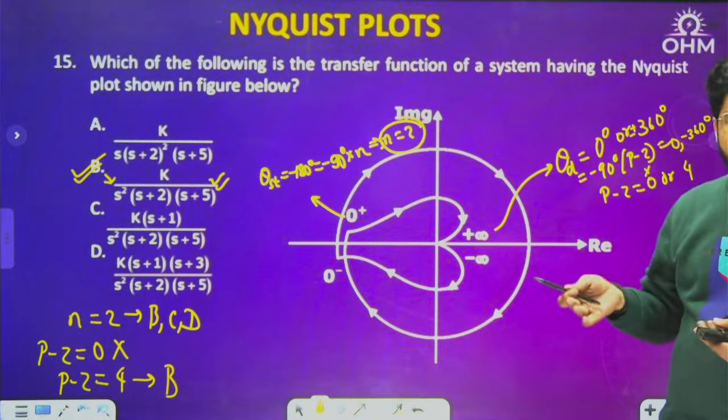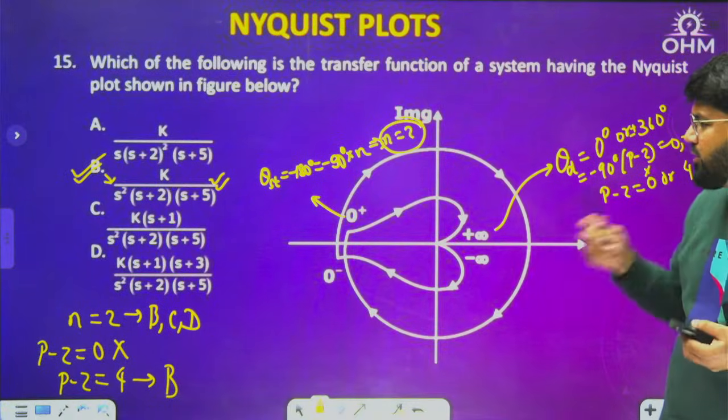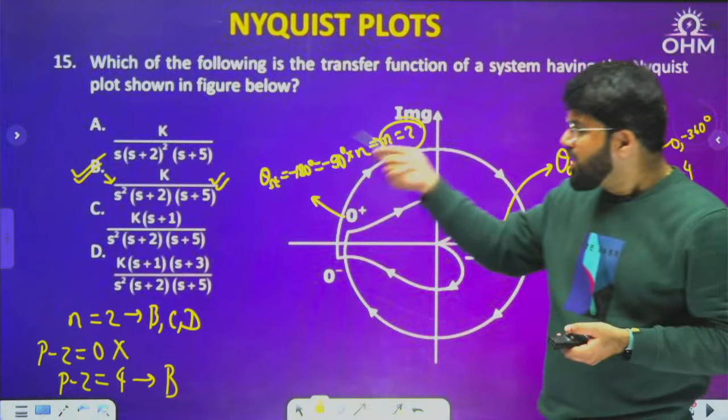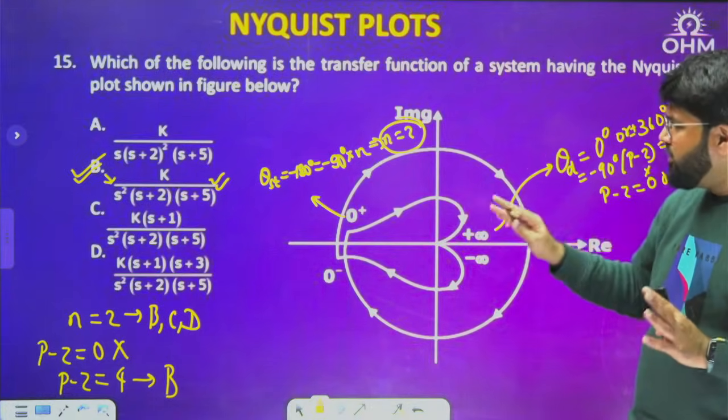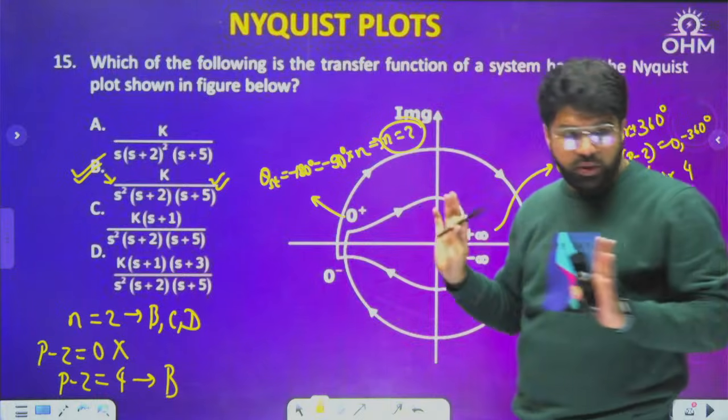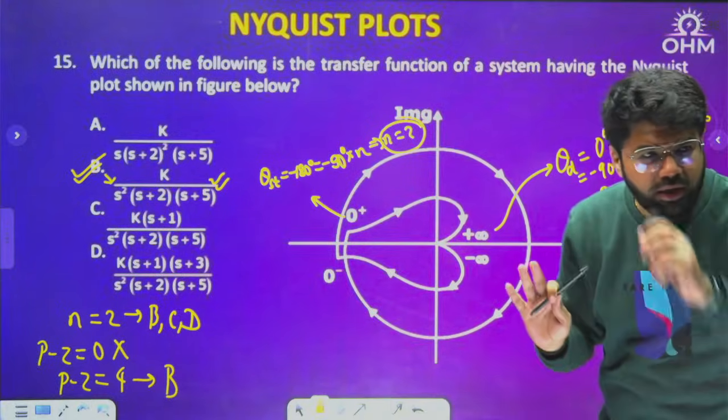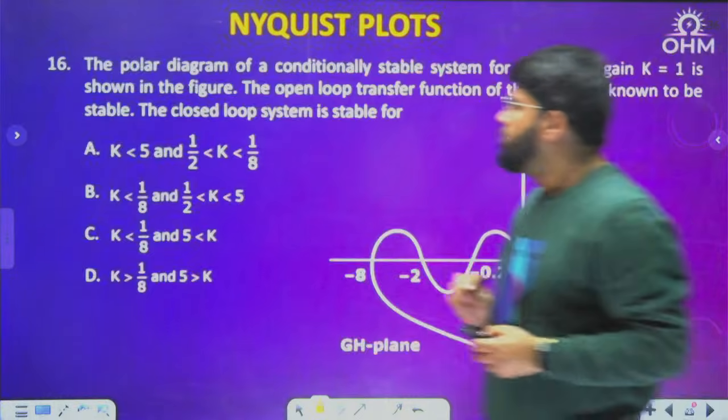So in both sketching and analysis, the starting and ending angle will help you. Okay, the only thing is to be careful about any pole or zero in the RHP. There is no RHP pole or zero. It's a minimum phase case. So the starting angle formula remains the same. Otherwise, the change I have also told you. Next question, number 17.